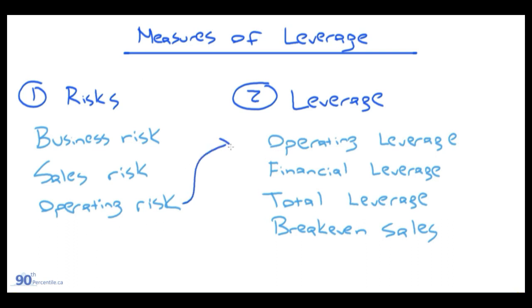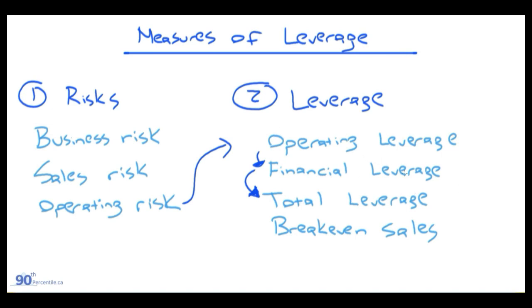And then from here, we go to different measures of leverage. So one being operating leverage, which, like I said, is related to fixed operating costs in a company's cost structure. So it might be something like rent or even admin costs sometimes. But the easiest one to think of would be like rent. And then moving down, we also have financial leverage, which is leverage associated with financing your business with debt and having fixed financing costs, as opposed to financing your business with equity. And then from here, we go to total leverage, which is a combination of both operating leverage and financial leverage.